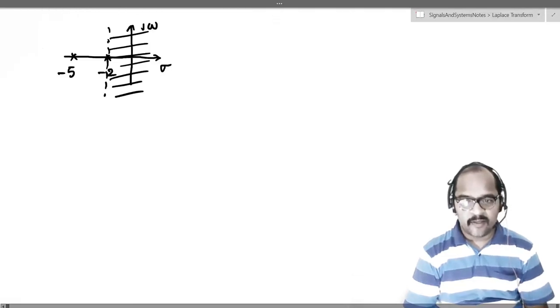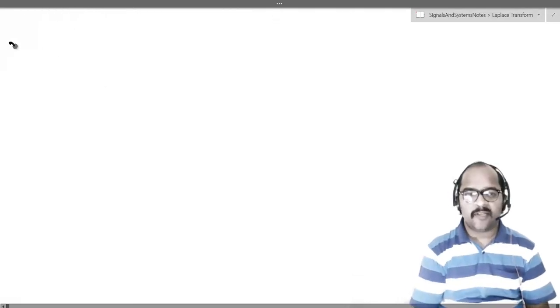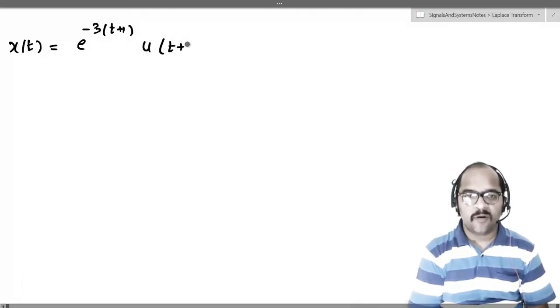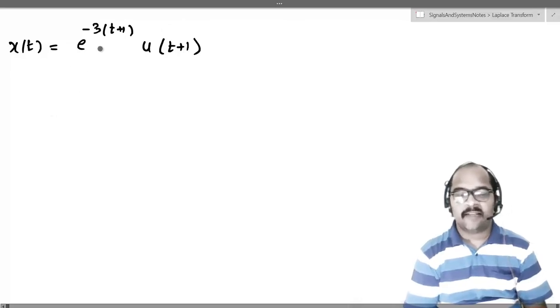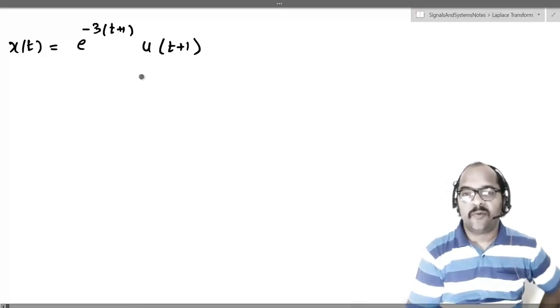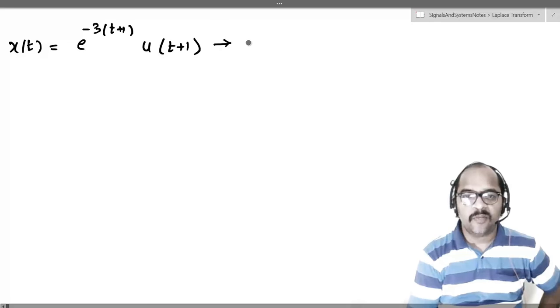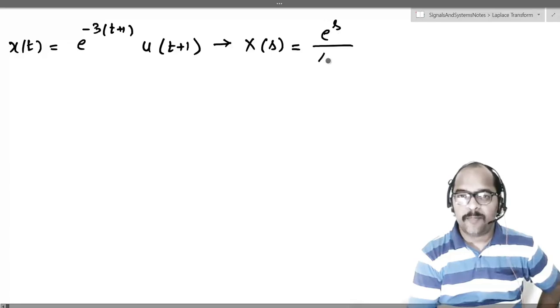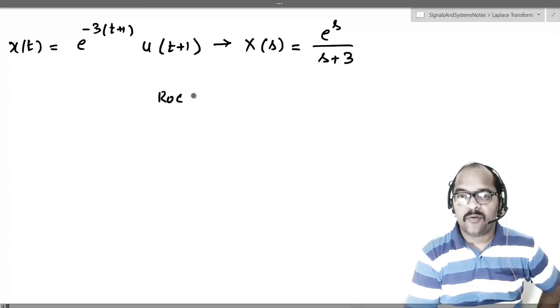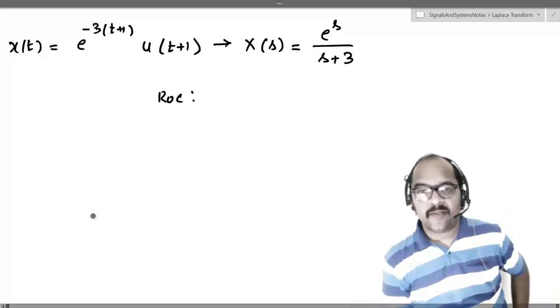Okay, now let us take one more example, which is x of t equal to, let's say, e power minus 3 times t plus 1, multiplied with u of t plus 1. You can easily prove that this will have x of s equal to e power s by s plus 3. That I will leave as homework. Now what happens to the ROC?